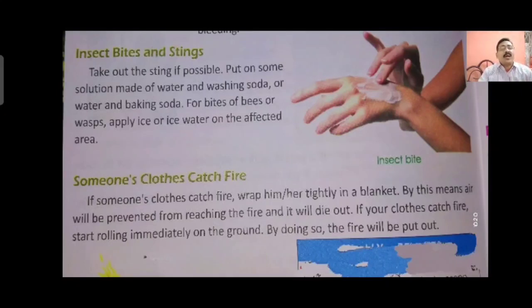You can easily see where the sting is. If you use tweezers to take out the sting, you will find that the pain will be very less. If you cannot do so, use washing soda or baking soda over the area where the bee has bitten you. You will find that the washing soda or baking soda solution will surely give you relief from the pain.